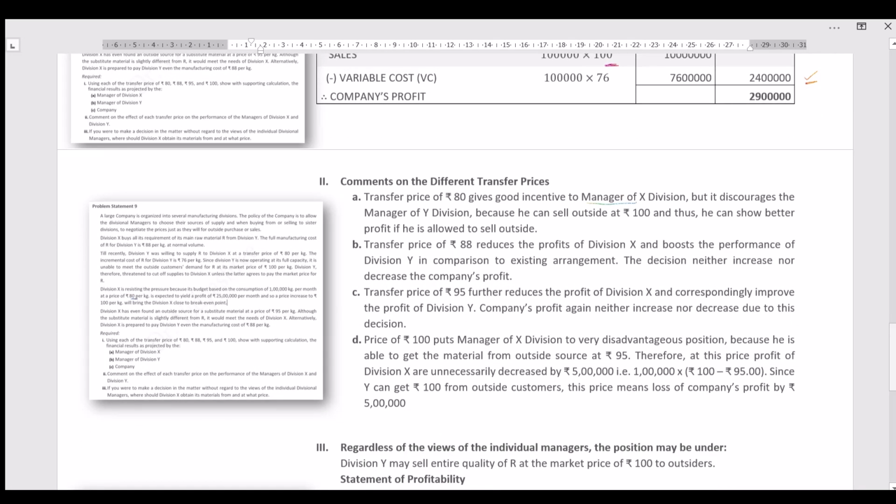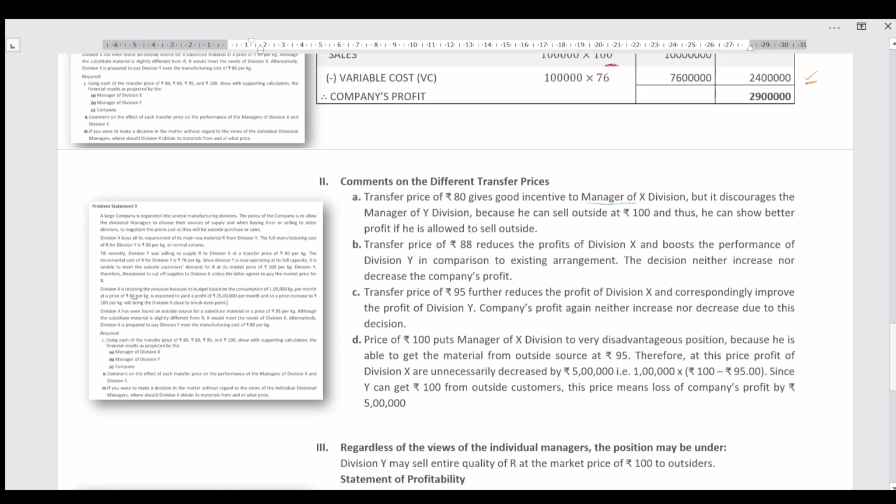As I told you, a transfer price of rupees 80 gives a good incentive for division manager X, but it discourages the incentive for division Y because he can sell outside at rupees 100. As is given in the question, he can actually sell at rupees 100, but he is selling at rupees 80. That's why his profit is less, so his performance rating would be less.